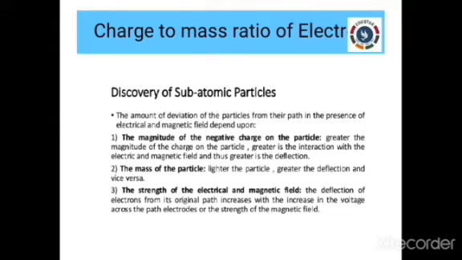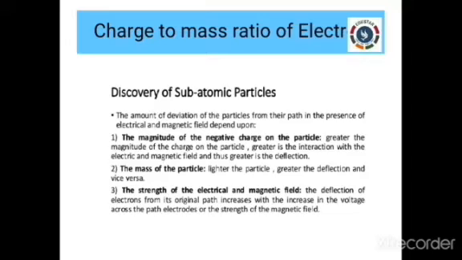How does this deflection happen? When the charge of the particle is high. Whenever the charge of the cathode ray particle is high, there will be much more interaction. Whenever there is a huge interaction, the deflection is also going to be high. So when the charge increases, the deflection also increases. That is, the charge of the cathode ray particle is directly proportional to the deflection.